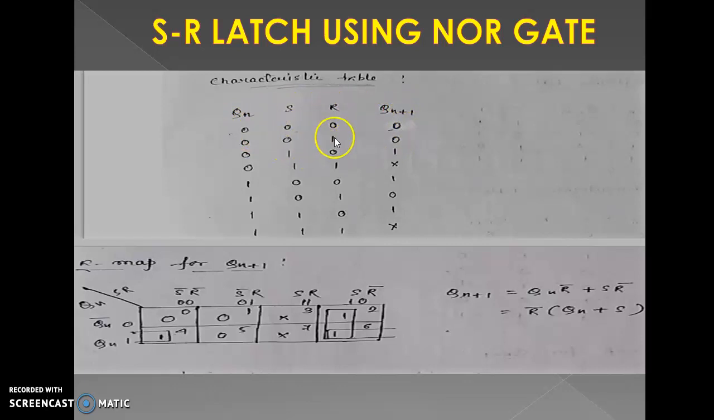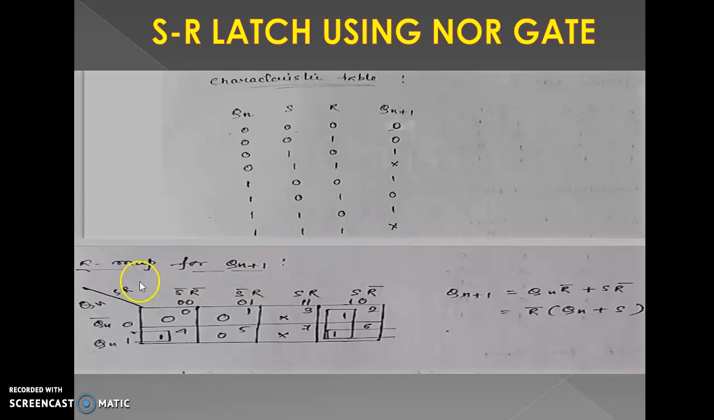S, R value 0 1. This time Qn plus 1 value is 0. 1 0, the value is 1. 1 1, this time Qn plus 1 value is invalid, cross. 1 0 0, this time Qn plus 1 value is similarly 1. 1 0 1, similarly 0. 1 1 0, similarly 1. 1 1 1, similarly cross.